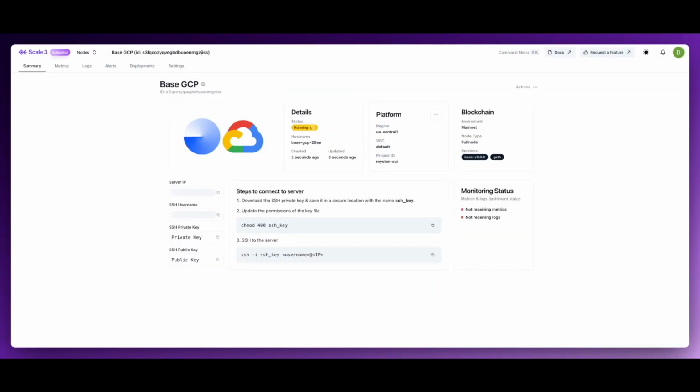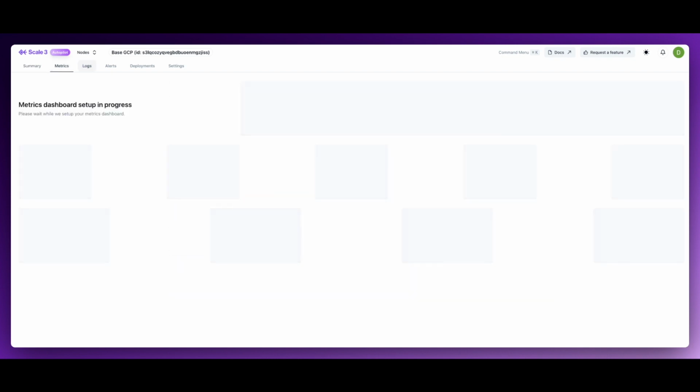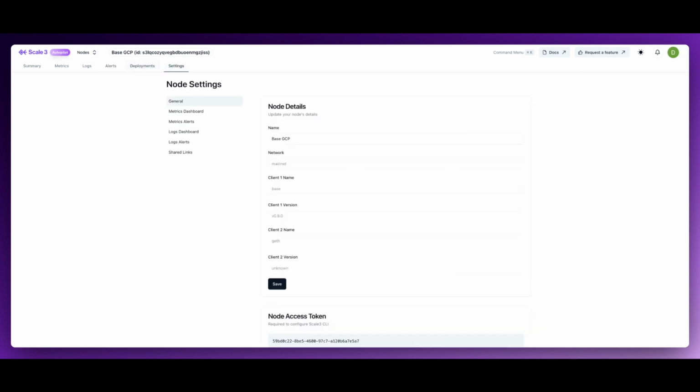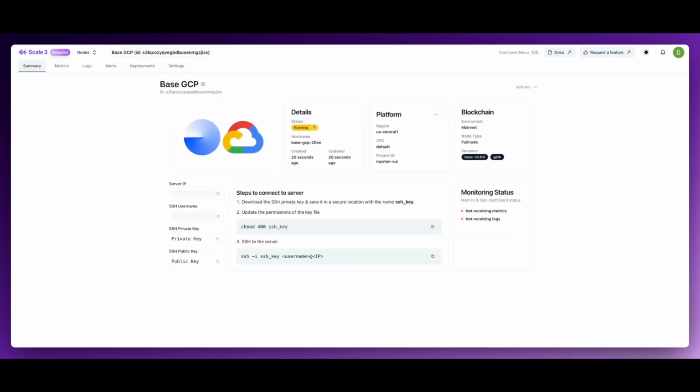Once your node is deployed, explore the range of management tools available to you. Dive into sections like Summary, Metrics, Logs, Alerts, Deployments, and Settings. These tools offer comprehensive insights into your node's performance, allowing you to make adjustments for optimal efficiency.